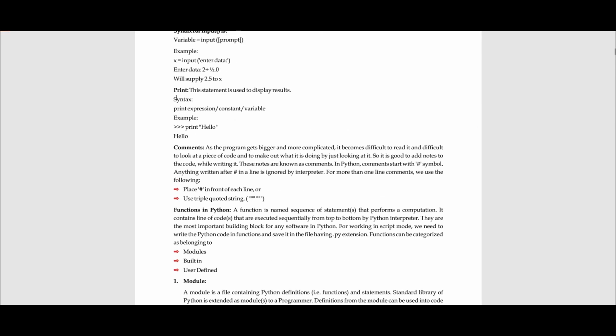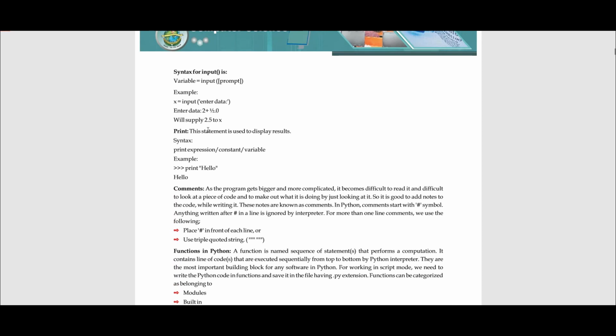Okay, now coming over to the output part. Now output part is linked with how you display a particular set of values. Okay, now for that you need to give the print statement. Okay, now the print statement is used to display the results. Now you have taken the input and you have calculated and performed all the operations. Now you have to give the output to the user. Okay, now for that you need to use the print statement. Now print statement, after print, if you write any message, it will be displayed as it is.